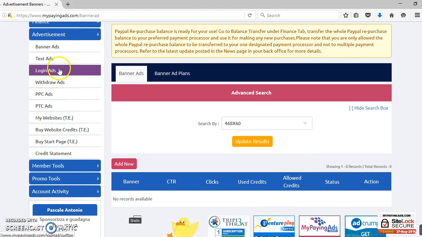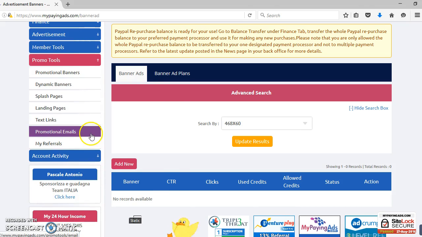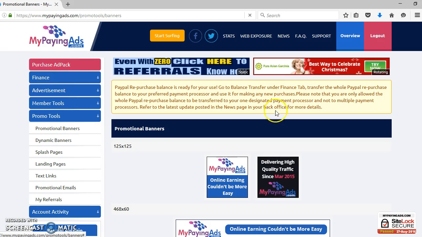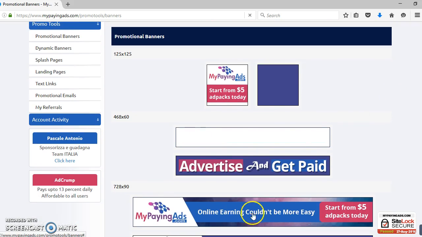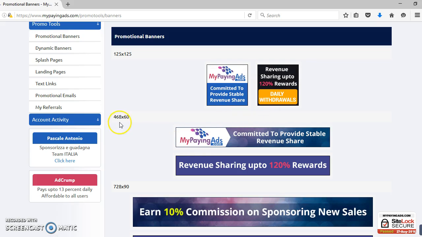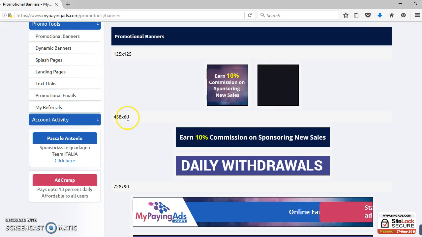Sorry, guys. You go to promotional tools, not advertisement, you go to promotional tools where you click promotional banners. So these are the banners, guys. You can choose any banner here. It will say show code. I usually prefer the 468 by 60 banner ad.